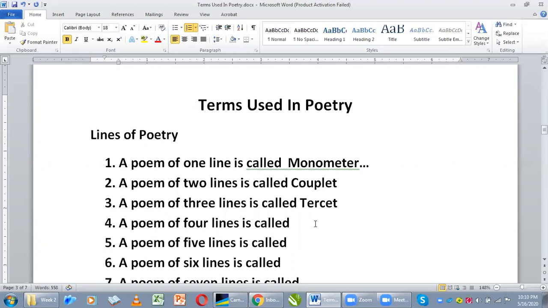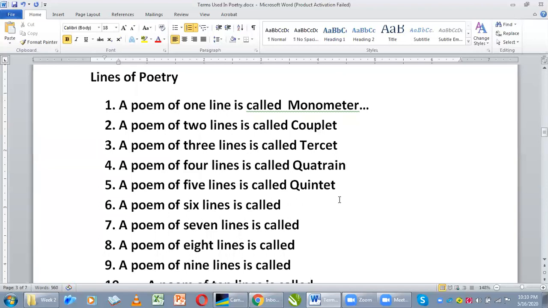A poem of 4 lines is called a quatrain, just like quarter. A poem of 5 lines is called a quintet. A poem of 6 lines is called a sestet. Good. In some areas you'll find sextet, but this is not the answer. A sextet is a group of people playing different musical instruments together. So it's sestet, not sextet.